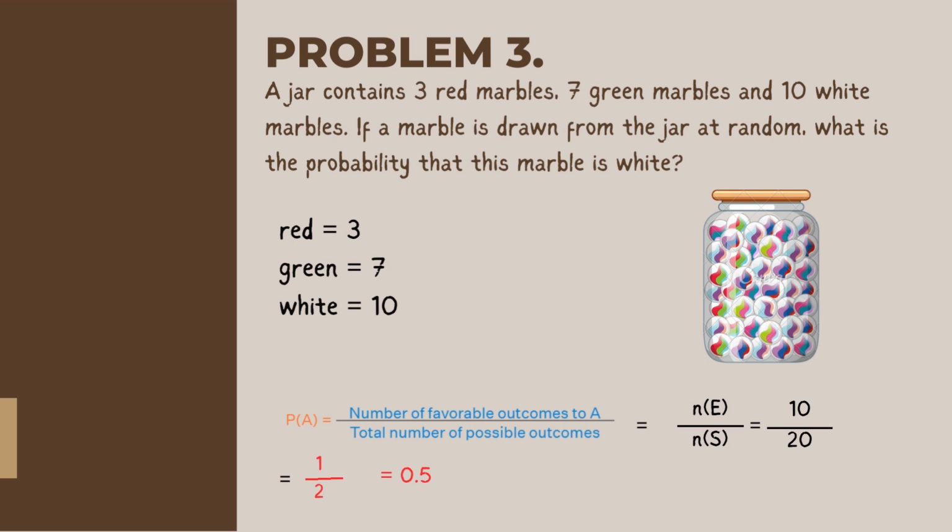The number of events is the number of white marbles. So we're going to write 10 at the numerator part. And for the sample space, we're just going to add the 3 red marbles, the 7 green marbles, and the 10 white marbles together, which makes 20 marbles in total. If we simplify the fraction 10 over 20, we're going to have 1 half, or in decimal, 0.5.